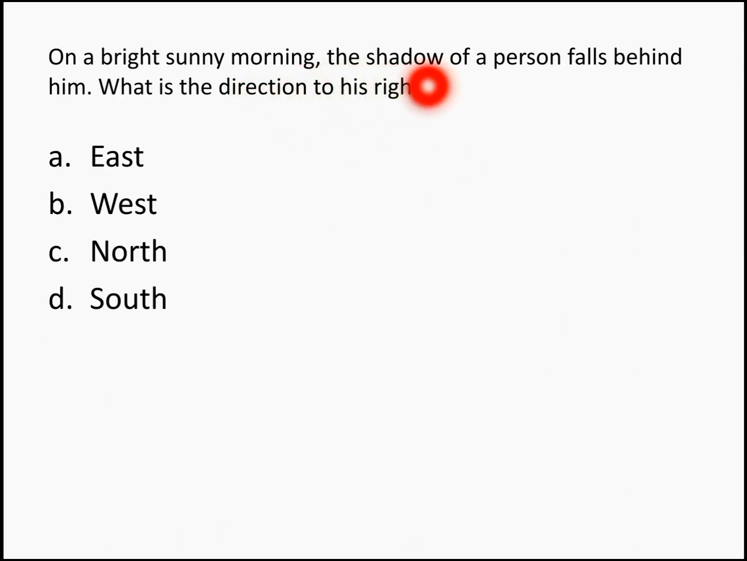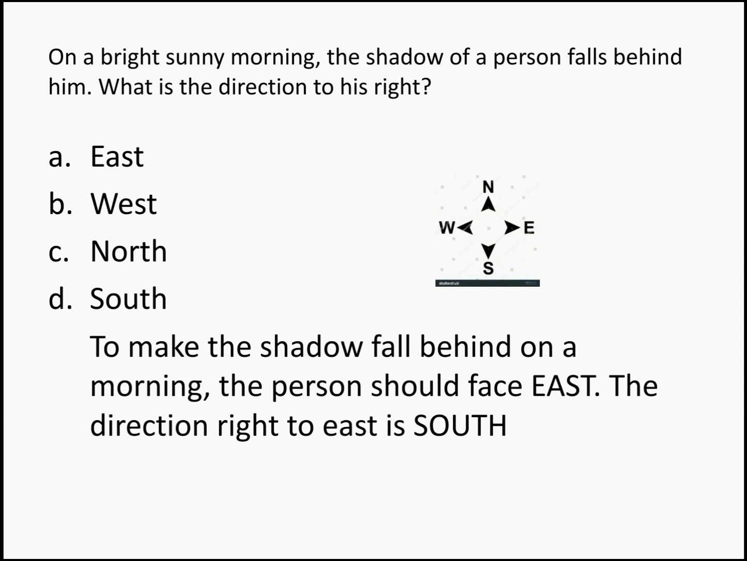On a bright sunny morning, the shadow of a person falls behind him. What is the direction to his right? See, if a shadow of a person should fall behind in the morning, then definitely the person should be facing east. Only if you face east in the morning, you can see your shadow falling behind you. You can even turn to the west and see that your shadow is falling just before you, right? So on a morning, the shadow of a person falls behind, which means the person is facing east. So the directions are north, south, east, west. So if the person is facing east, to his right, the answer is going to be south.